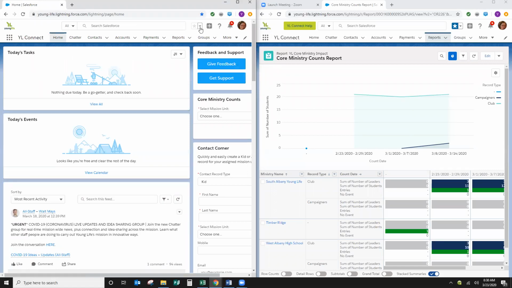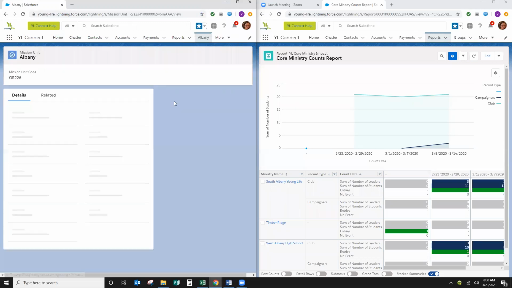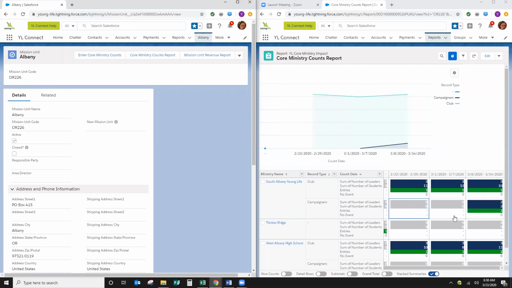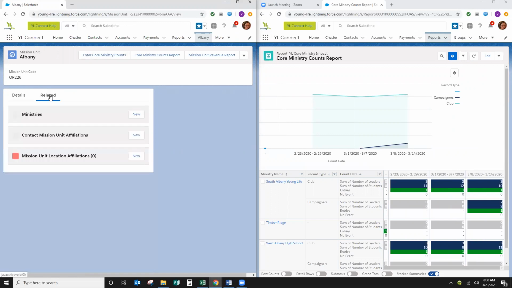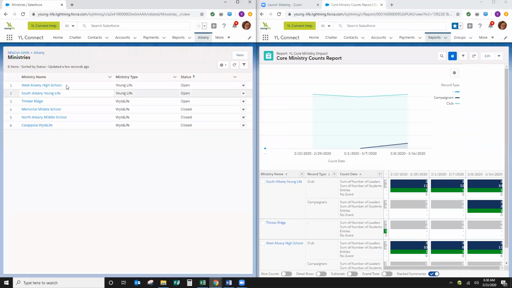This time I'm going to go to Albany and then I'll show you something different that I'm doing with this one. This one, I'm going to click on Related. So you can see on the right side, I'm keeping up this grid with the latest entries. On this one, I'm going to click on Related and find those three ministries. So you can see I have the three ministries, West Albany, South Albany, and Timber Ridge.